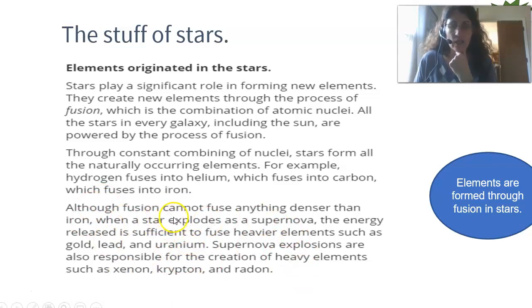Although fusion cannot fuse anything denser than iron, when a star explodes as a supernova, the energy released is sufficient to fuse heavier elements such as gold, lead, and iron. And it goes on, and you can read that. So remember that denser elements are formed because of an exploding supernova.